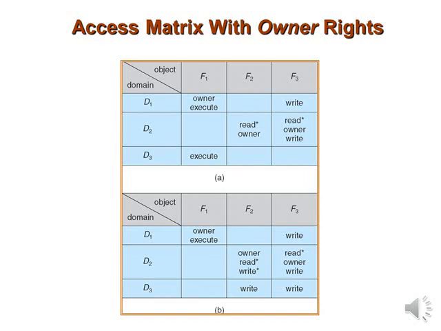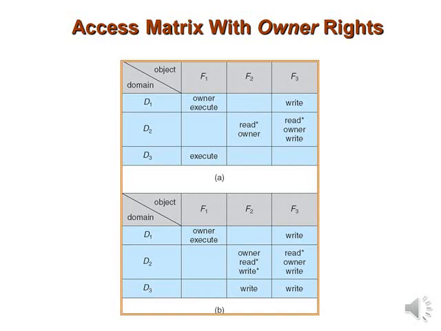So here, in order to add new rights and to delete or remove some of the rights, we require a specific mechanism. For that we require something called an owner control or owner right. The owner right controls this operation. For example, D2 has an owner right. Now let's see the basic part. If access(i, j) includes the owner right, then a process executing in domain Di can add and remove any right in any entry of the column j.